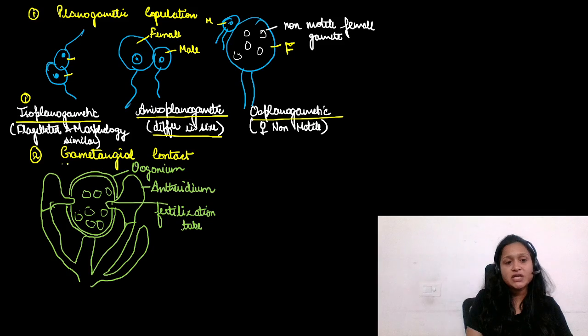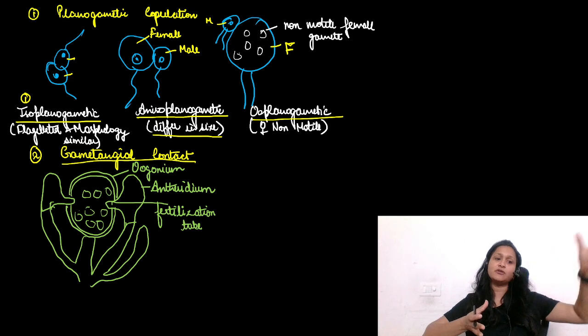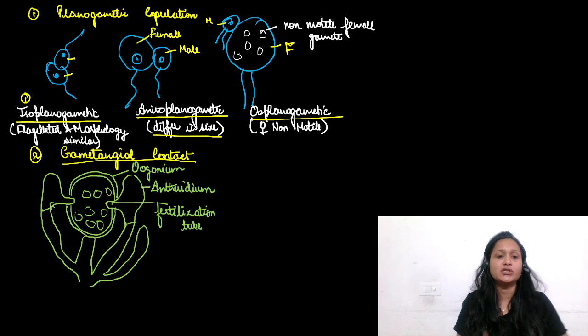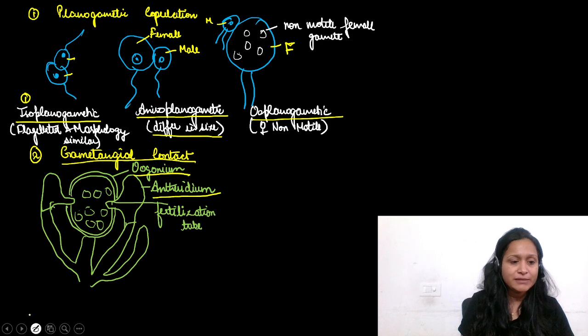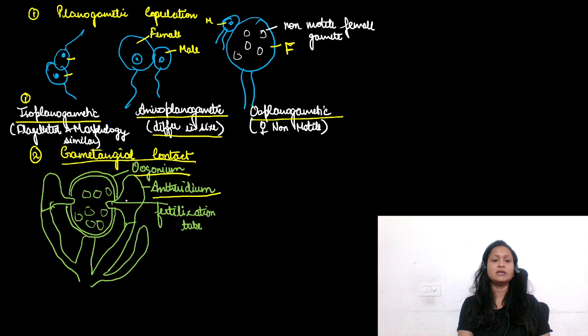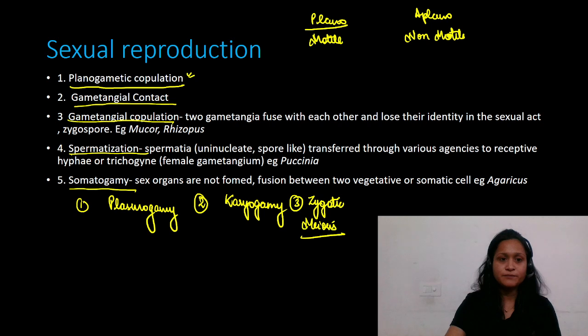Now next is gametangial contact. Here there is a contact of the male gametangium with that of the female gametangium. The male gametangium is the antheridium, whereas the female is the oogonium. So both these gametangia come closer to each other. As you can see here, this is the antheridium, which forms a tube-like structure. This is a fertilization tube, and finally what happens? Plasmogamy and then karyogamy occurs. Nuclei of both the male and the female gamete fuse. Fine. So this is how they reproduce by gametangial contact.